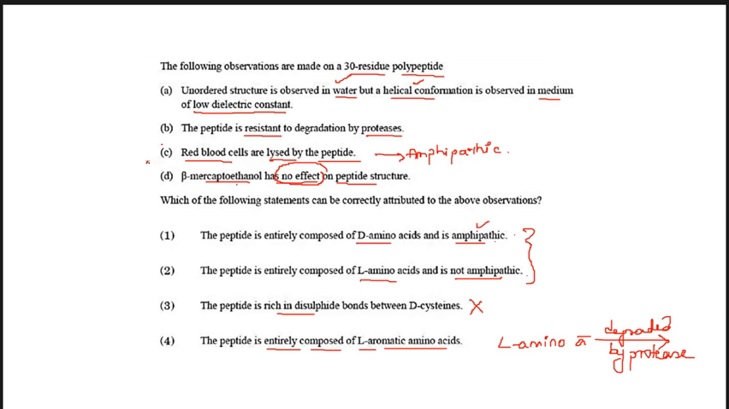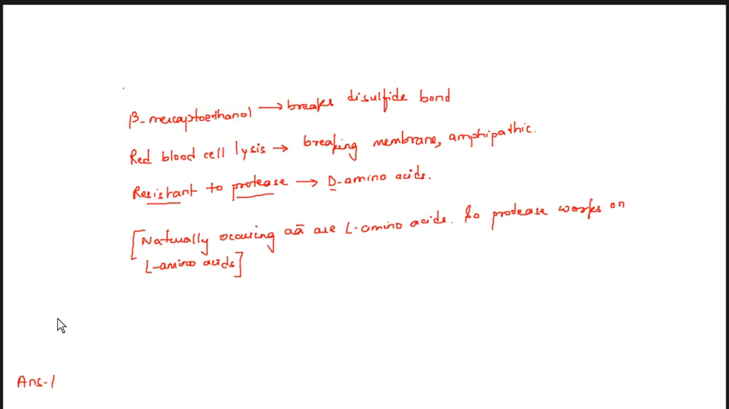So option C satisfies that the membrane is amphipathic, so this can be true. The normal amino acids seen in proteins are L-amino acids, and these L-amino acids are sensitive to protease. They are not resistant to protease. But here it is said that they are resistant to protease. So if they are resistant to protease, that means they are not L-amino acids. In fact, they are D-amino acids.